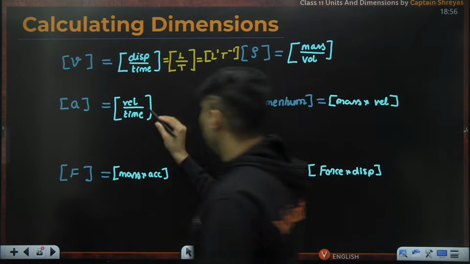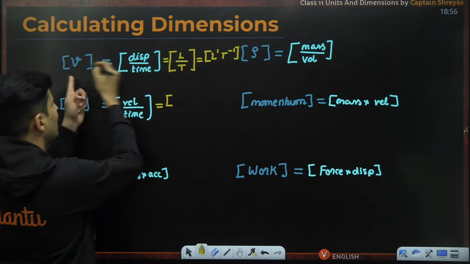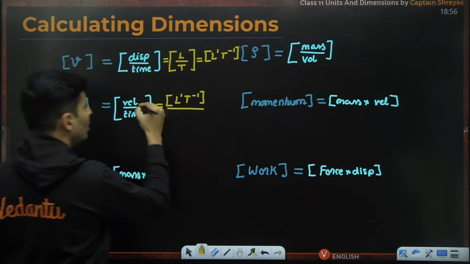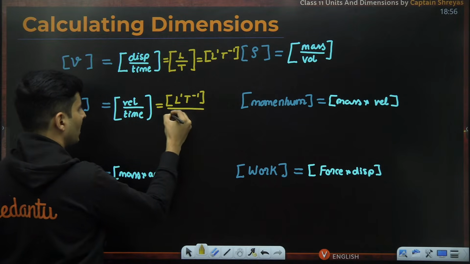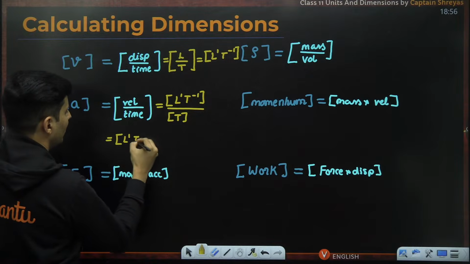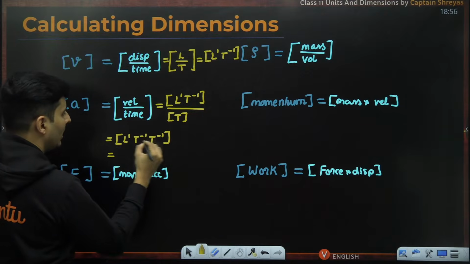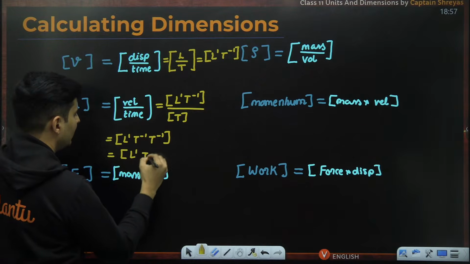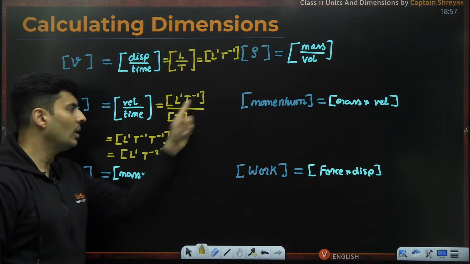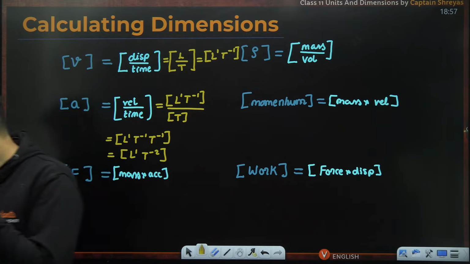So what about the next one? Acceleration, guys. Velocity by time. Wait a minute. Velocity's dimension I already know from here. L1 t raised to -1. So if you know something, don't waste your time. Directly put it. Time is just time. So bring it on the top. So it will become L raised to 1, T raised to -1. This also becomes t raised to -1. Don't be a fool and write time 2 times. So write it as t raised to -2. So L raised to 1, T comes on the top, so -1 and -1 will become -2. Is that right? Everyone? Okay, perfect.